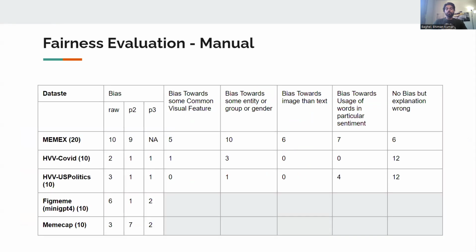We found four broad reasons of bias: towards common visual feature, towards group entity or gender, towards image over text, and towards sentiment associated with words. The table shows their spread across the dataset and prompts. These findings become our third major contribution.